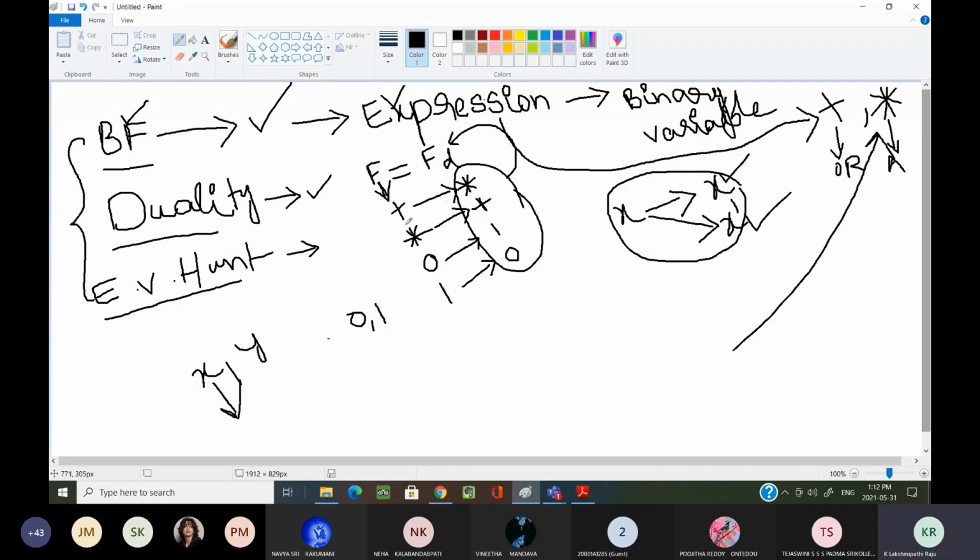Okay, that is the duality principle from the Boolean algebra point of view. In the same way, we have seen some E.V. Huntington postulates. E.V. Huntington is also a famous mathematician. He proposed some postulates.